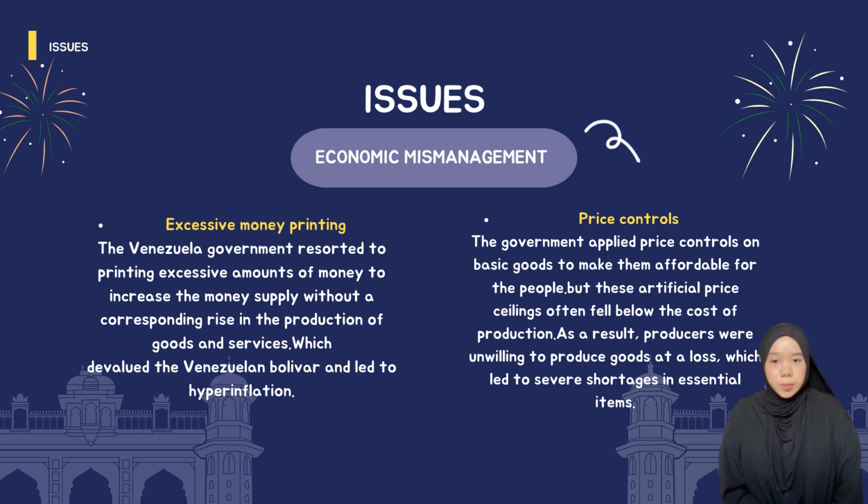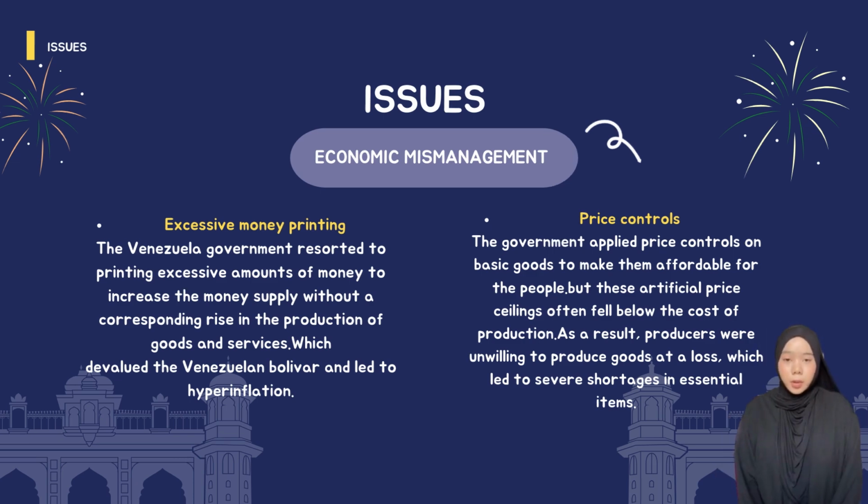Firstly, economic mismanagement. The first point is excessive money printing. The Venezuelan government resorted to printing an excessive amount of money to increase the money supply without a corresponding increase in the production of goods and services, which devalued the Venezuelan bolivar and led to hyperinflation.